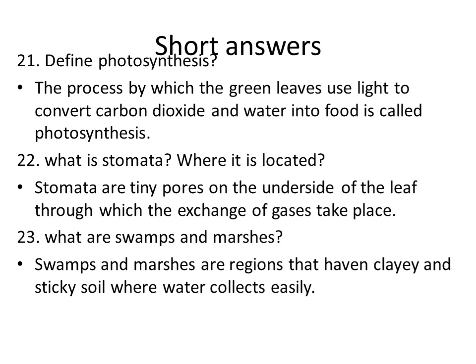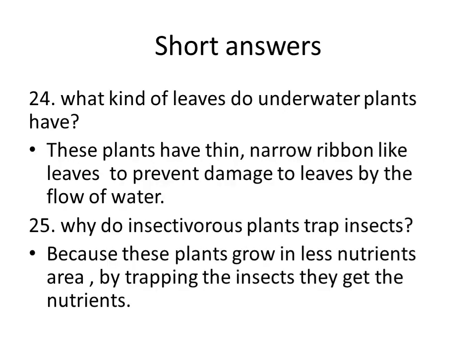The 23rd question. What are swamps and marshes? Swamps and marshes are regions that have clayey and sticky soil where water collects easily. The 24th question. What kind of leaves do underwater plants have? Underwater plants have thin, narrow, ribbon-like leaves. Why do they have this type of leaves? To prevent damage to the leaves by the flow of water.